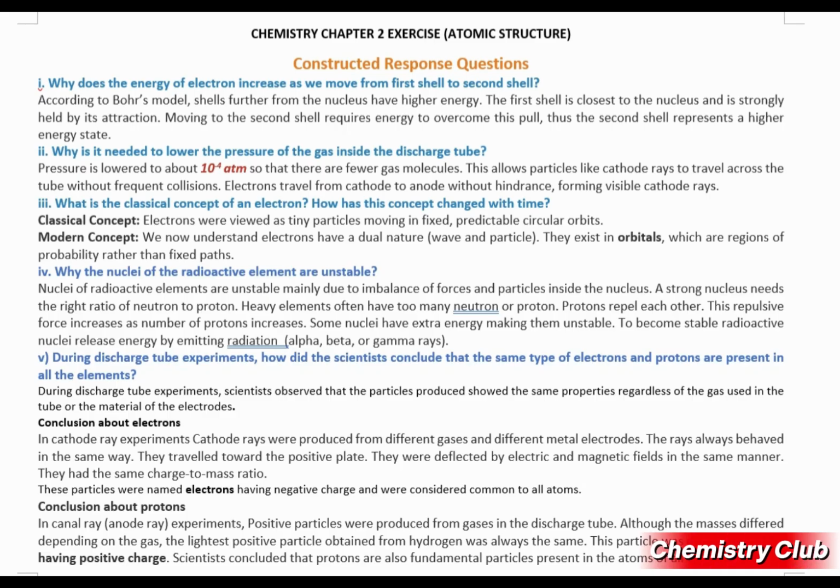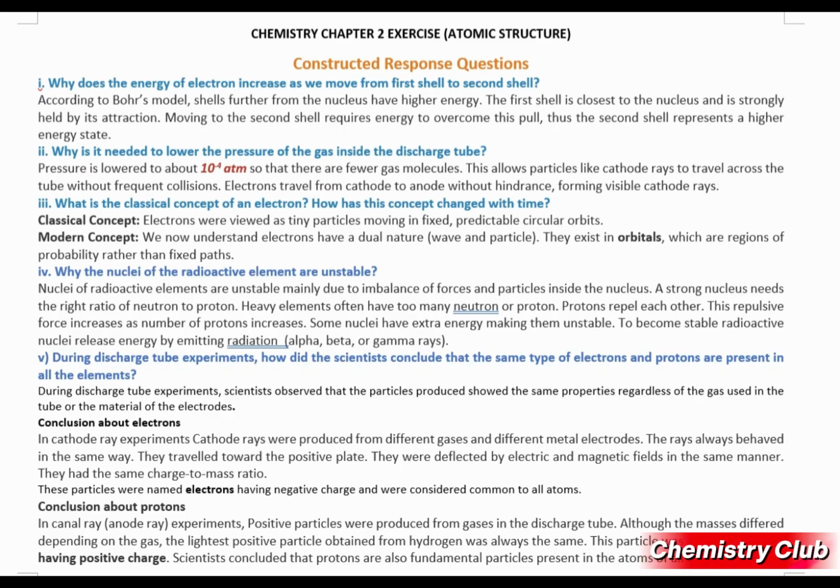So question number 1, why does the energy of an electron increase as we move from first shell to the second shell? So according to Bohr model, shells further from the nucleus have high energy. The first shell is closest to the nucleus and is strongly held by its attraction. Moving to the second shell requires energy to overcome this pull. Thus, the second shell represents a high energy state.